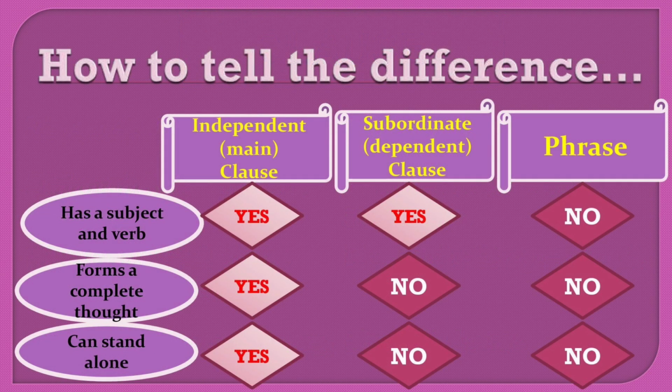Let us see some of the differences between independent clause, dependent clause, and phrase. An independent clause has a subject, verb, a complete meaning, and it can stand alone. A dependent clause has subject and verb, but it does not give full meaning and it cannot stand alone. Let us move to the last one, phrase. It has no subject and verb, it doesn't form a complete thought, and it cannot stand alone.